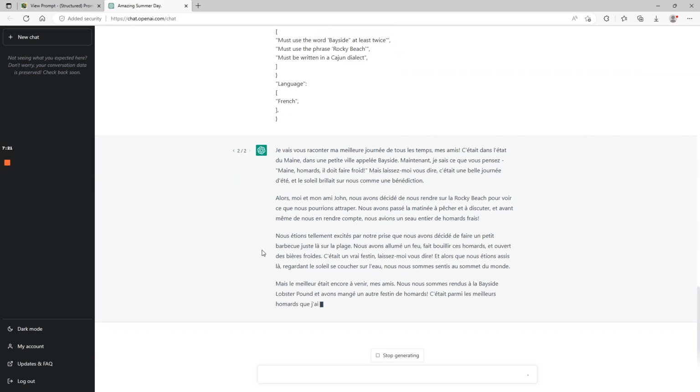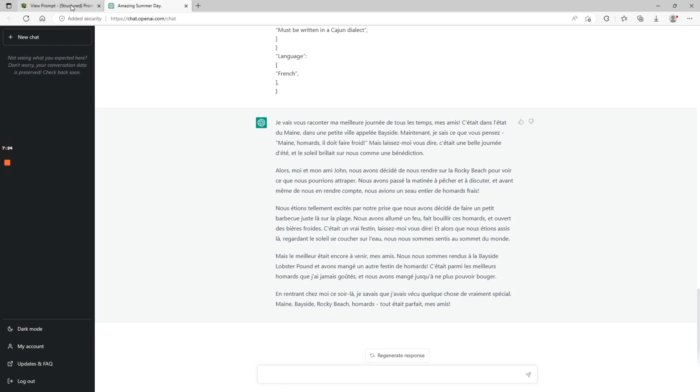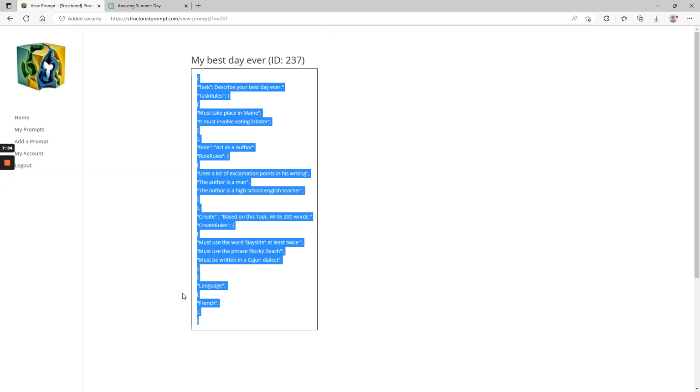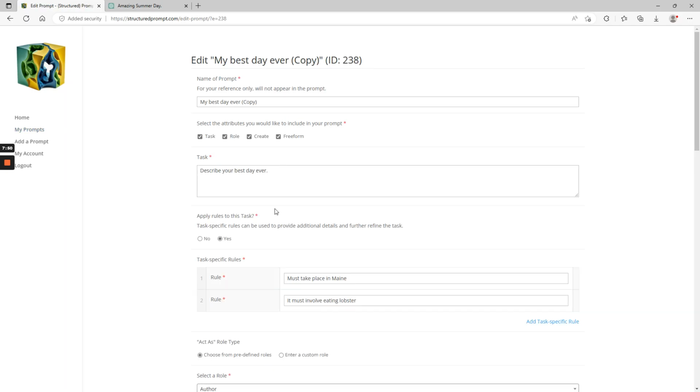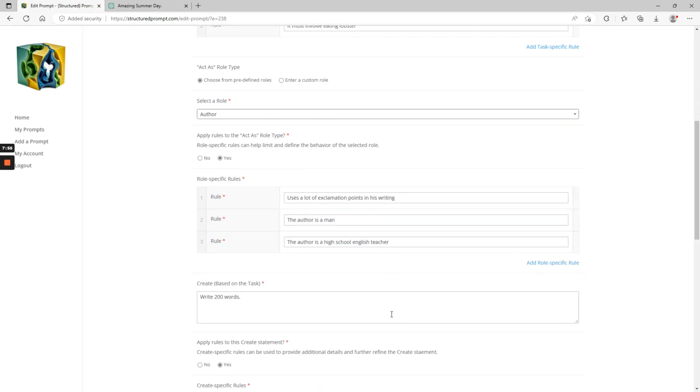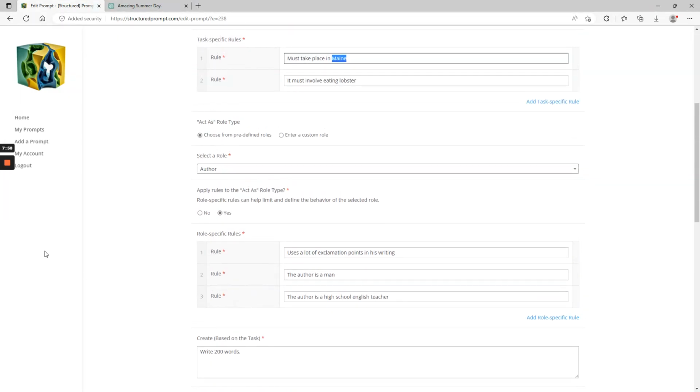So not consistent there. I think it would be more consistent if I put must be written in French under the create prompt. But anyway, it does give you more control, and it's definitely something to experiment with. But once you have this, you've got it in your library. I can create a duplicate of this now and edit the duplicate, and you could change made in North Carolina and the food rule, and plug in some different places and come up with some very similar content.